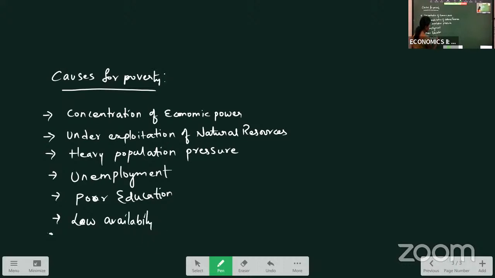low availability of essentials. The essential commodities for consumption, their availability is less. Why is their availability less here? Because of production. The consumer goods shortage is responsible for the low availability of essentials. Consumer goods production is low in our country. That is a reason for low availability. When there is low availability, scarcity will be there. Prices increase, poor people are unable to buy. So poverty still continues in the country.